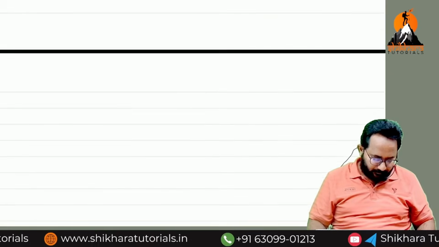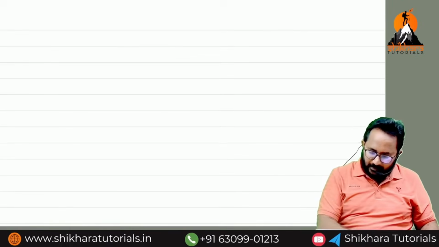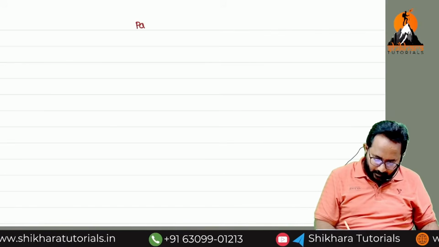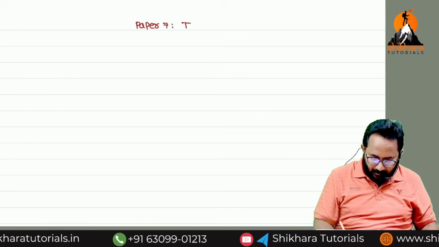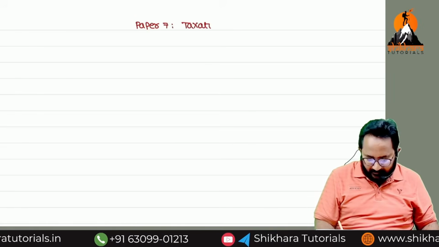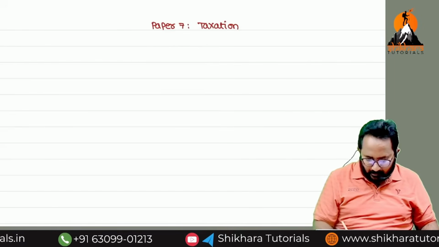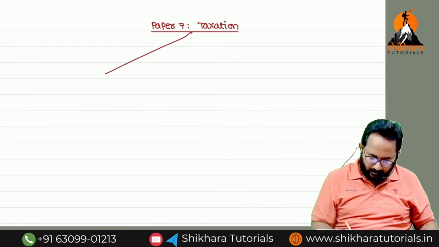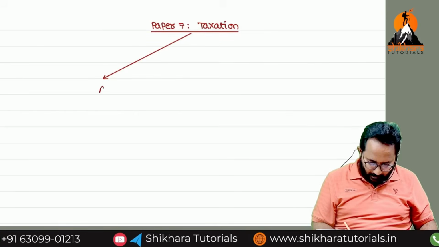Now, so we can jump to our discussion. What is that paper number? 7. What is that paper number 7? Normally we call it taxation. But in this we have 2 papers, 2 parts. One is 7A, another one is what? 7B. Okay. 7A. What is that?